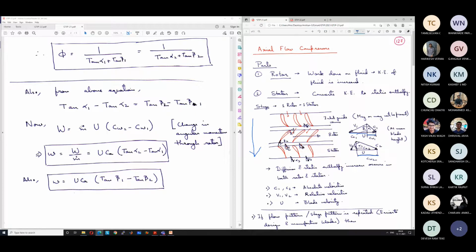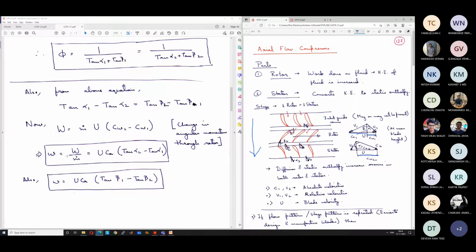So this we had written as m dot U Cw2 minus Cw1. Per unit mass of fluid, we had written that as U into Ca tan alpha 2 minus tan alpha 1. Cw1 can be written as Ca tan alpha 1, and Cw2 can be written as Ca tan alpha 2.